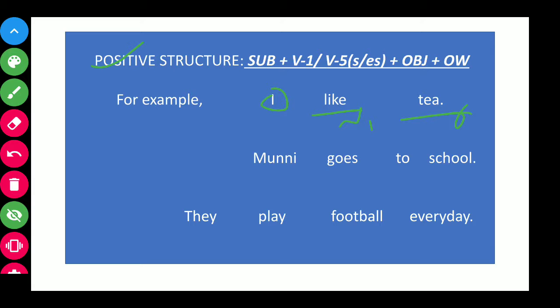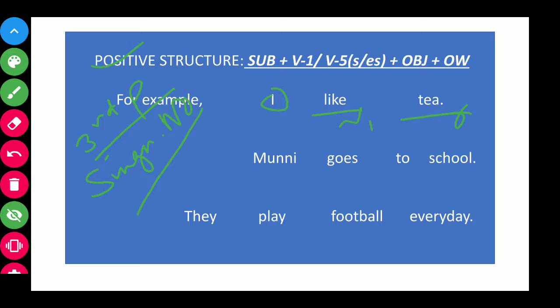So now, where do I have to use V1 and where do I have to use V5? So there is a question. We know that whenever the subject is third person singular number, then only there will be V5, otherwise it will be V1. So now look at the subject here, I. I is not a third person, I is first person, although it is a singular number. So I will be followed by V1.